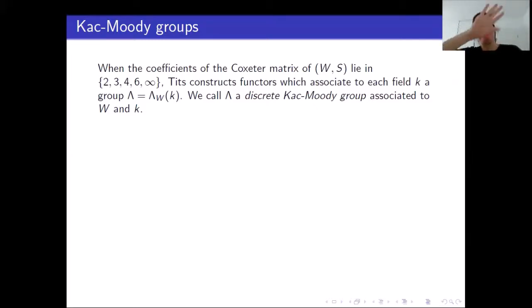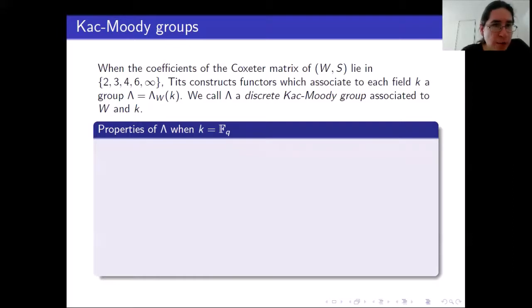And now this tells us that we have a functor that associates a field to a group. So this is just to erase the dependence on the generalized Cartan matrix. I just want to work with Coxeter groups. Now the group we obtain is what we call the discrete Kac-Moody group associated to W and K. So it's a discrete Kac-Moody group because in fact we could have chosen others. But the choice is not canonical, but this is not a problem.